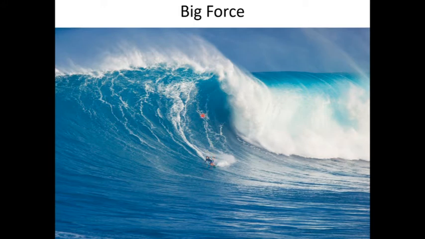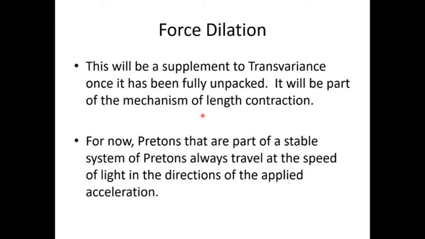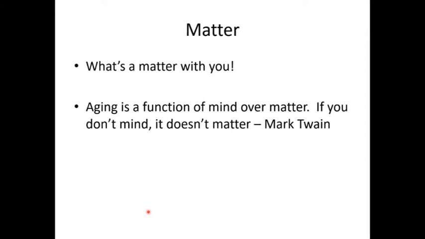So this force dilation discussion is going to go for a complete derivation and a supplement to the transvariance once we fully unpack it, and it will be part of the mechanism of length contraction. For now, what we're going to say is that pretons that are part of a stable system of pretons will always travel at the speed of light in the direction of the applied acceleration. And that's how we're going to get by this for now until we get the full force dilation of transvariance unpacked. So now let's talk about matter.